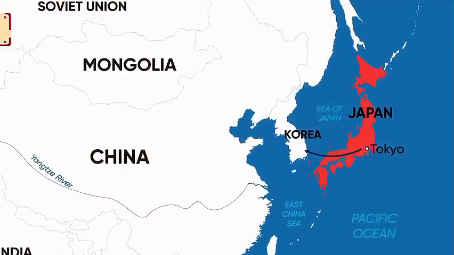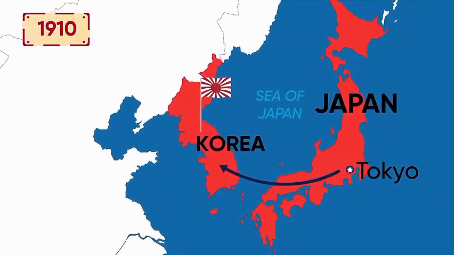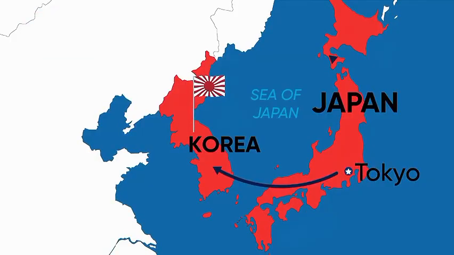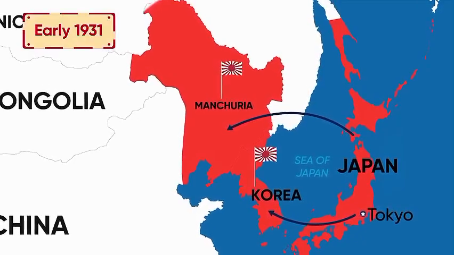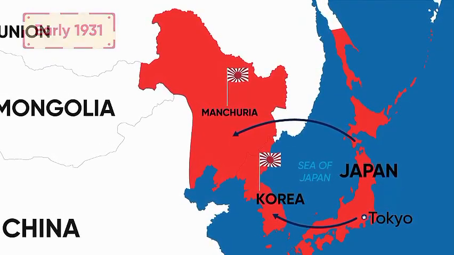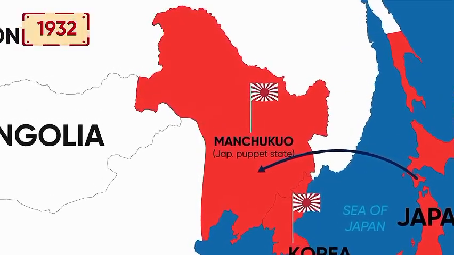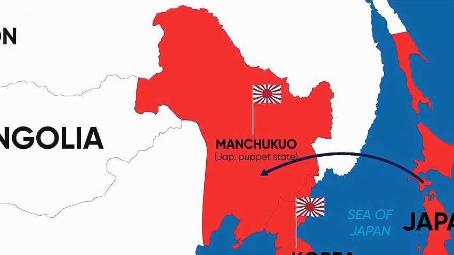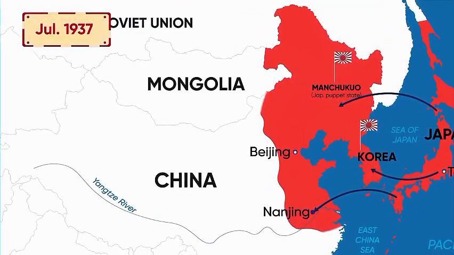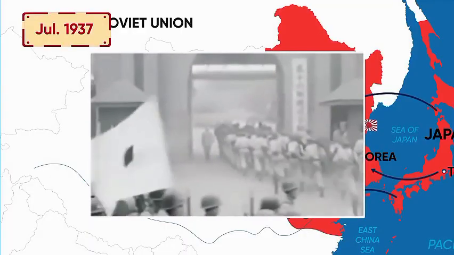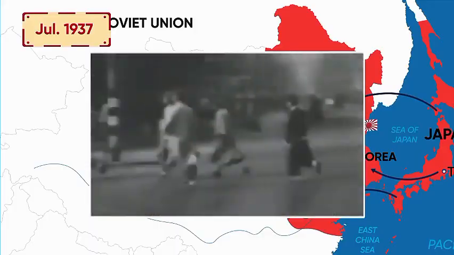After annexing Korea in 1910, Japan continued its expansionism to achieve economic security and solve its demographic problems. As early as 1931, the Empire of Japan invaded Manchuria, a small, resource-rich province in northern China. In the following year, a puppet state called Manchukuo was established by the Japanese, cementing their hold on the region. In 1937, Japan declared war on China, resulting in the bloody Nanking Massacre, in which hundreds of thousands of people in the Chinese city of Nanking, including both soldiers and civilians, were brutally murdered.